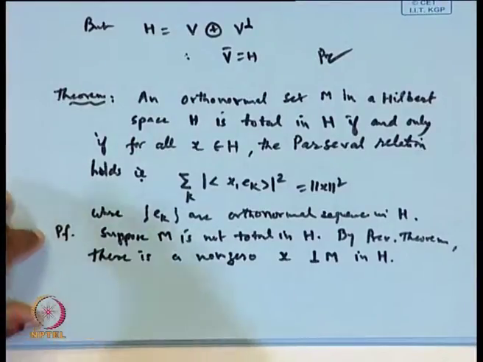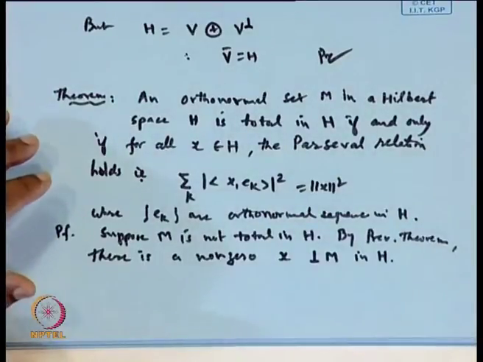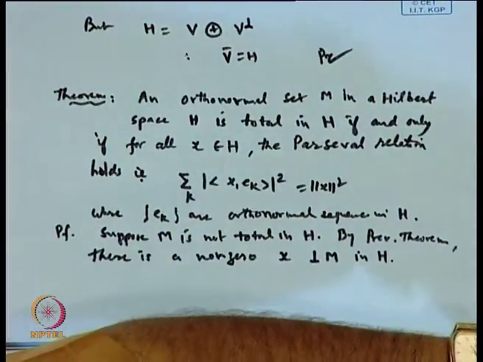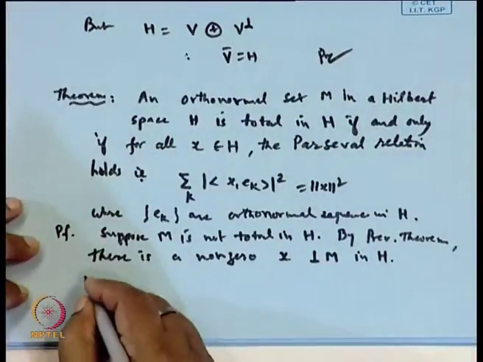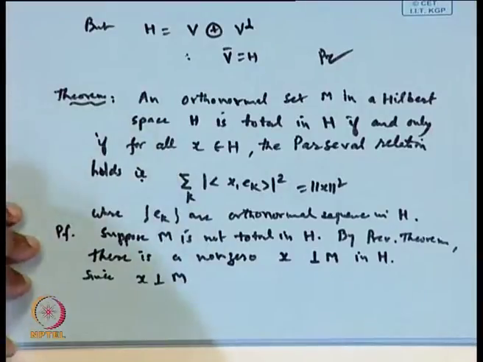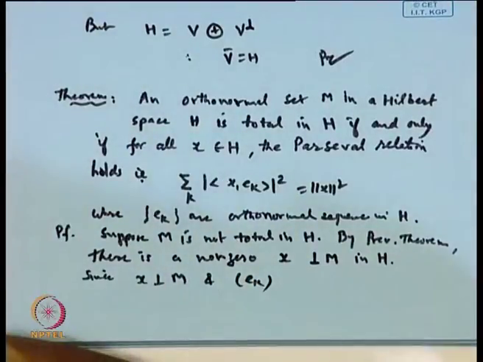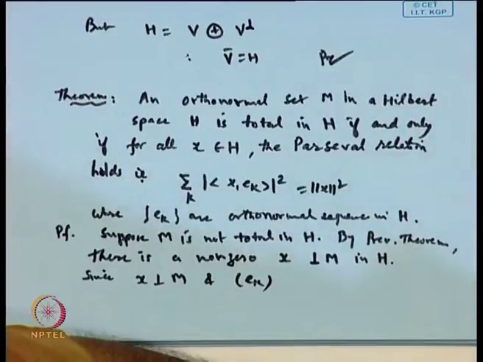Now, since x is orthogonal to M, the inner product will be 0 for all k. The e_k are the orthonormal sequence in M, is it not?